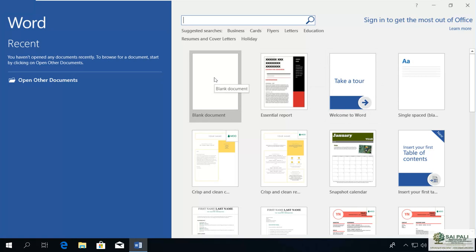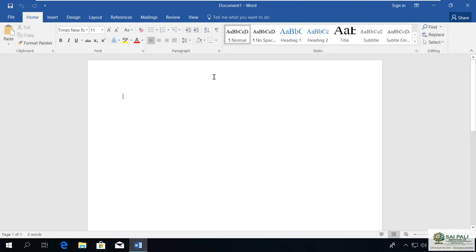So a blank document will give me the blank document, and it will open the Word interface also. Let's see, I click on this. So here is the blank document, it opens, and here we can see the interface of MS Word.